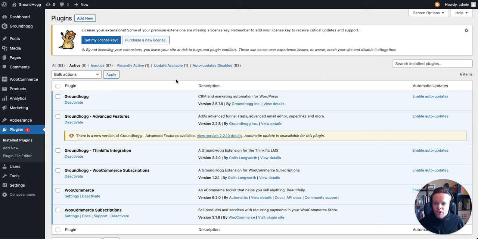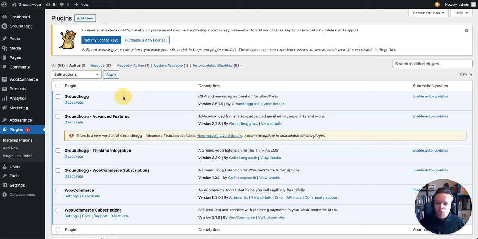To get started, we're going to need a couple of plugins installed. I've just come over to my plugins tab here on WordPress. The first two are what's called Groundhogg. Groundhogg is a fantastic CRM and marketing automation tool for WordPress. If you don't know anything about it, check out groundhogg.io. They're doing absolutely amazing things. Groundhogg can replace things like MailChimp and ActiveCampaign. And in this particular instance, we're going to be replacing Zapier. So there's a huge savings to be had.